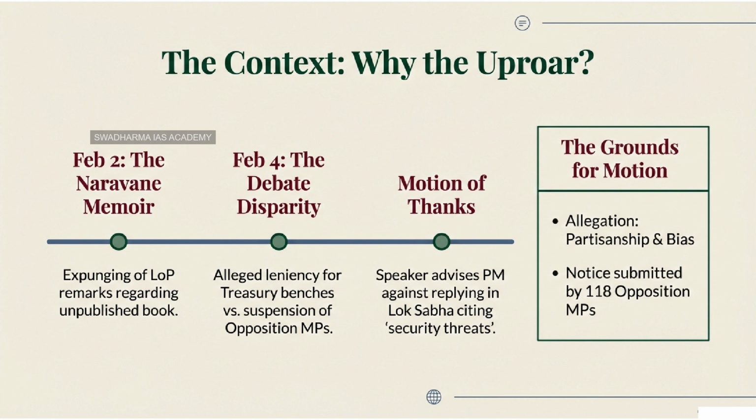And this is where the opposition claims that what they call asymmetric warfare is being waged in the House. A BJP MP, Nishikant Dubey, was allowed to speak, and during his speech, he critiqued former prime ministers and was even displaying books to support his arguments. I see. So the opposition's question becomes, why was MP Dubey allowed to show a book and criticize past leaders, but our leader was stopped from quoting a book to criticize current policies? Precisely. It's a direct comparison of how the rules are applied to the opposition benches versus the Treasury benches.